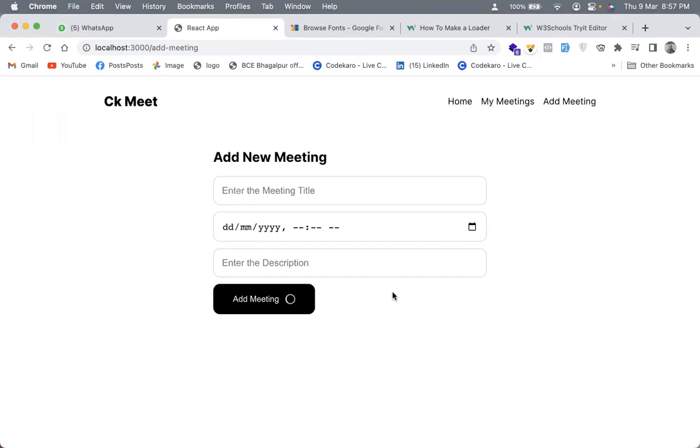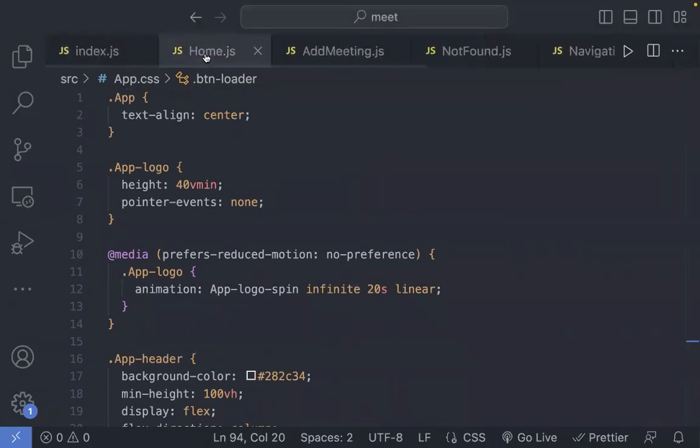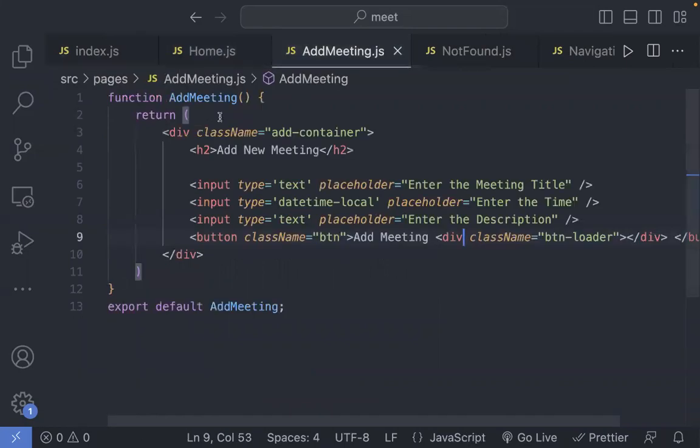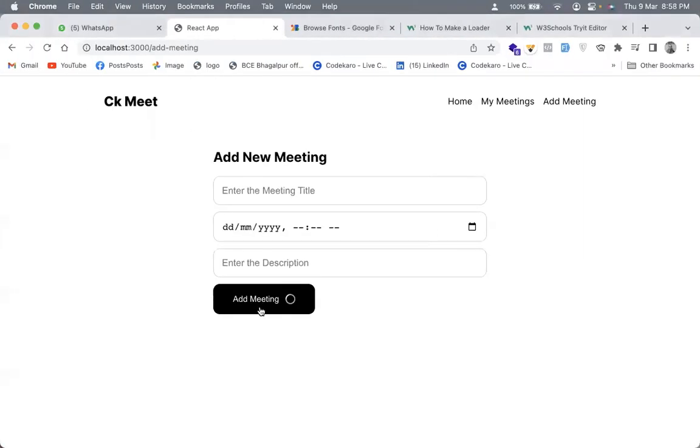If it looks good, type LG in the chat box. Now what I want is that it should only animate when I click on this button, right? It should not animate by default. It should only animate when I click on this button, correct? So in order to make sure of this, we can use what? We can use a hook. Which hook can we use in this? Any answers in the chat box? Which hook can we use so that only when we click on this button, this animation starts appearing? Which hook can we use? In the chat box, please.